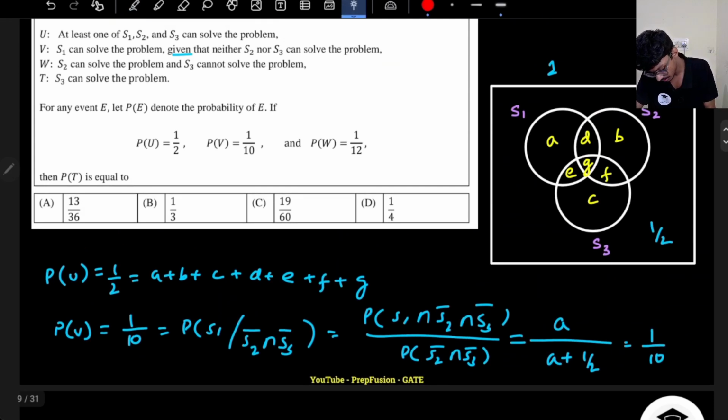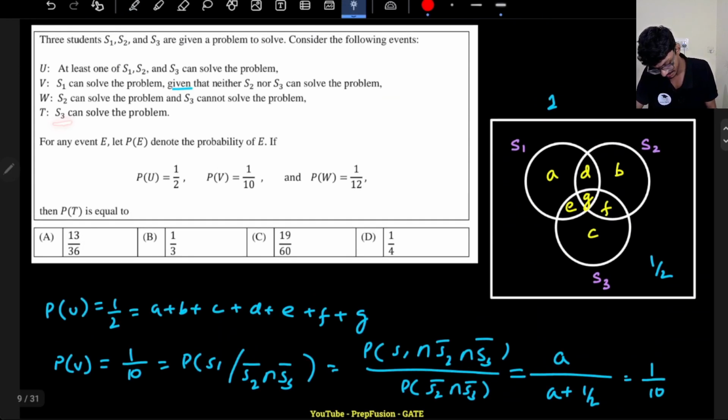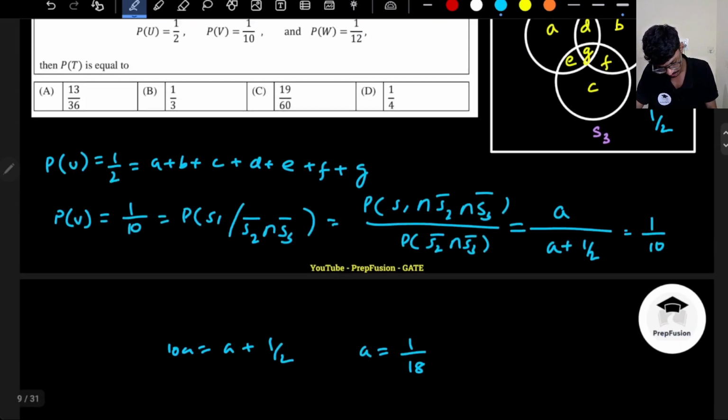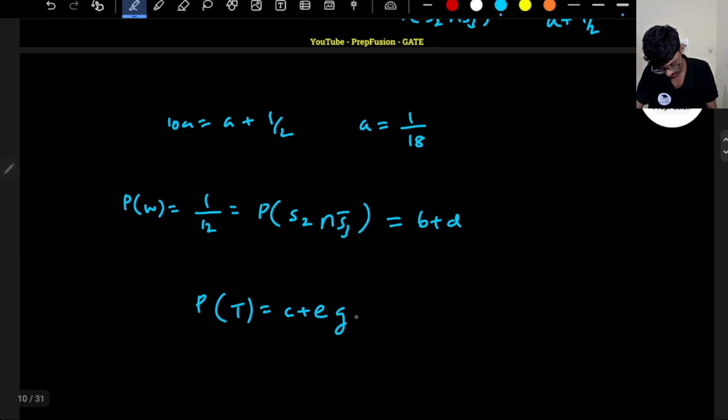They are asking me the probability of S3, that S3 can solve. What is S3 equals to? S3 is equals to this, right? This whole area, which is EGFC. So probability of T is C plus E plus F plus G, right? So I have to find out this value.